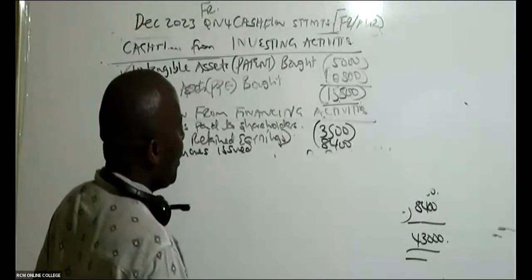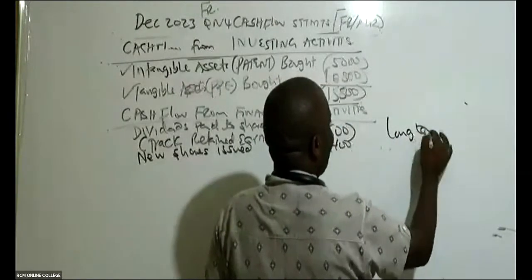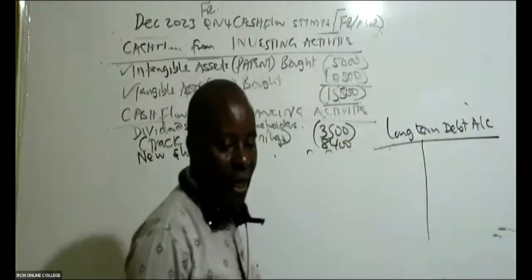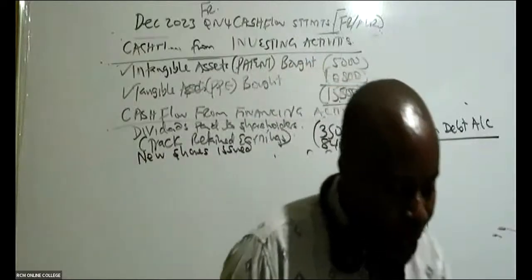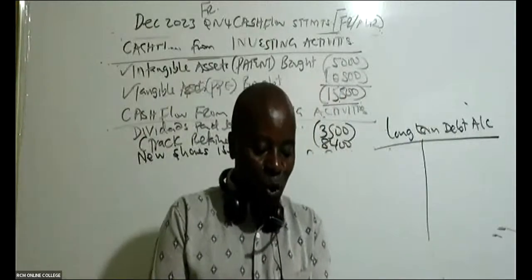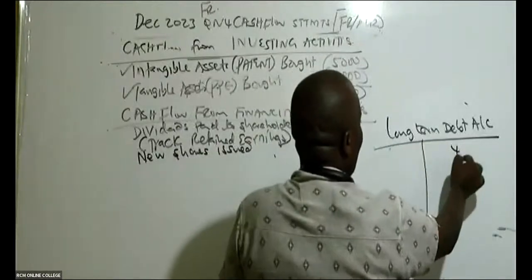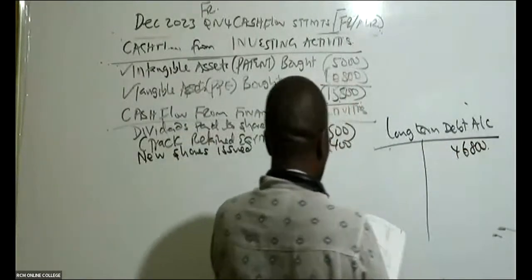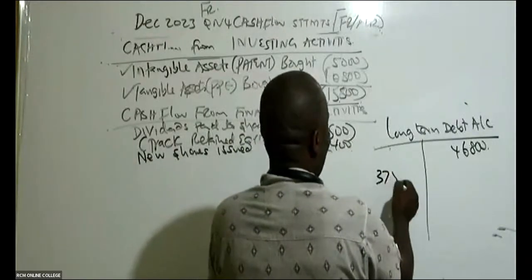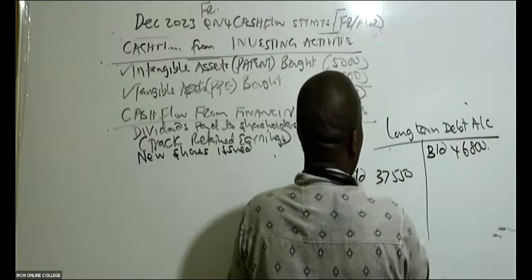So for this debt, I would want us to do a long-term debt account. Do we have this long-term debt? Yes, if you look at your balance sheet, there is a place they have given us long-term borrowings. Long-term borrowings, I can see 46,800 brought down, and carried down for these long-term borrowings, 37,550. So this is brought down, and this is carried down like that.